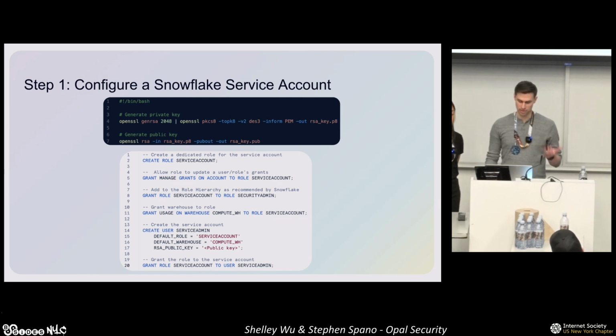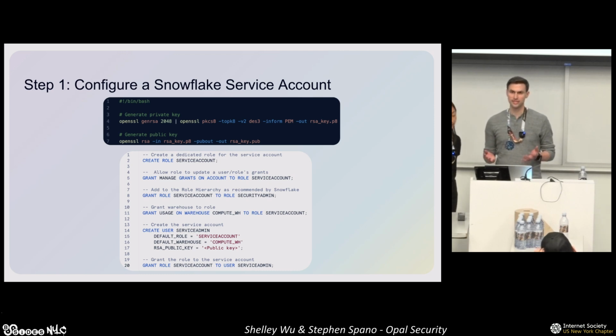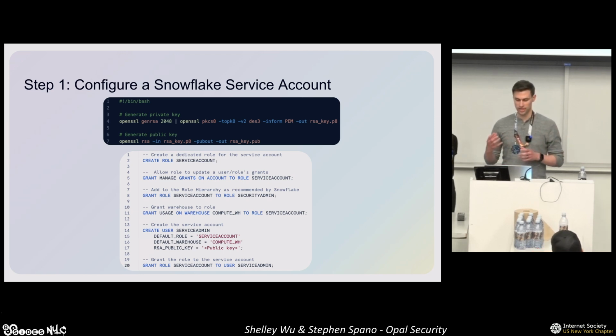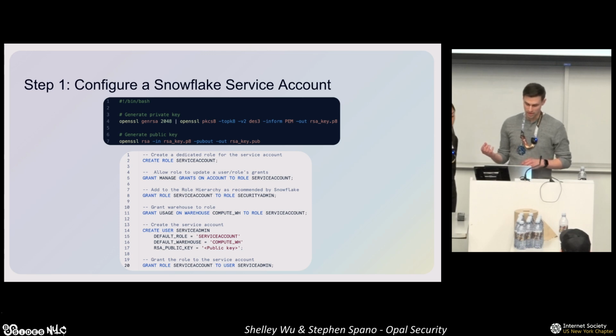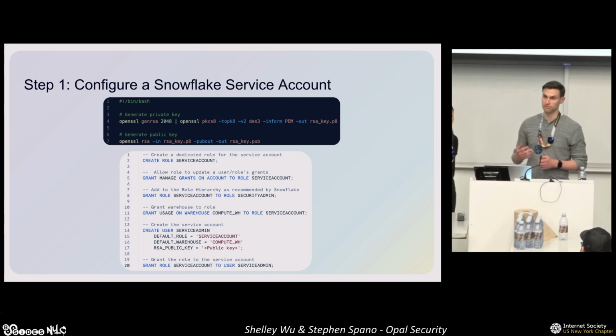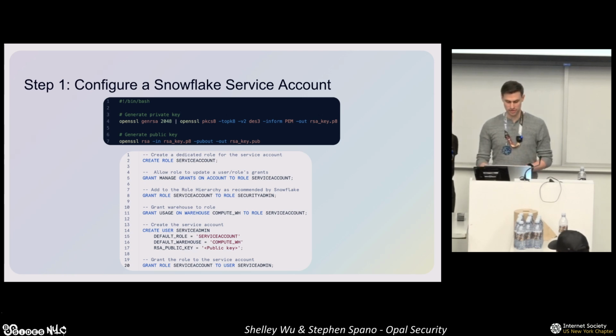And now once you have your public and private key, we create a role that will be granted to our service account user. This is technically optional, but I think it's cleaner and provides better auditing because it's easier to see what actions are performed by a service account versus a role that is also granted to human users. At a minimum, the service account needs the manage grants privilege, which allows it to grant and revoke roles. And then finally, we create the service account user, assign the public key we generated earlier, and grant the service account role to that user.